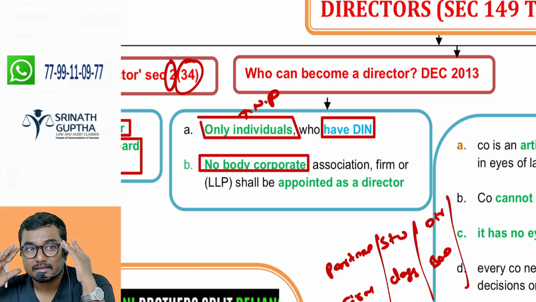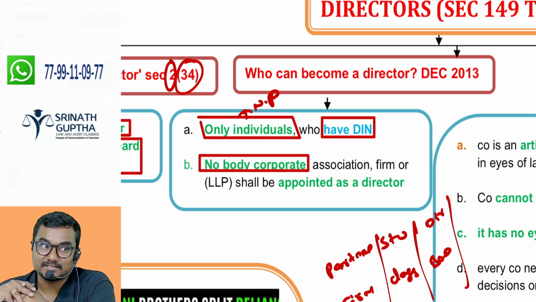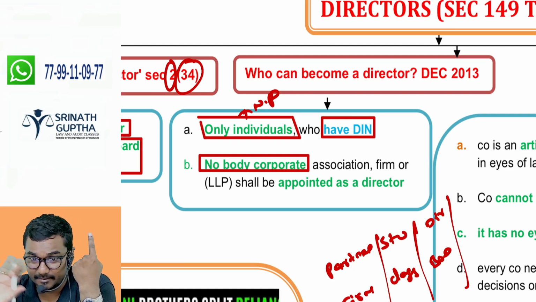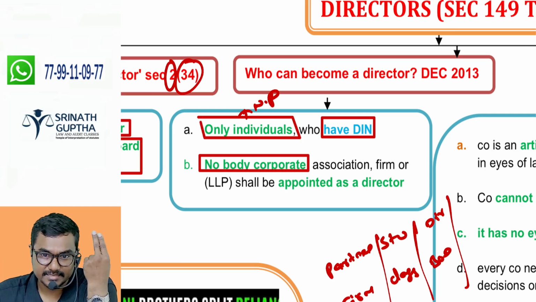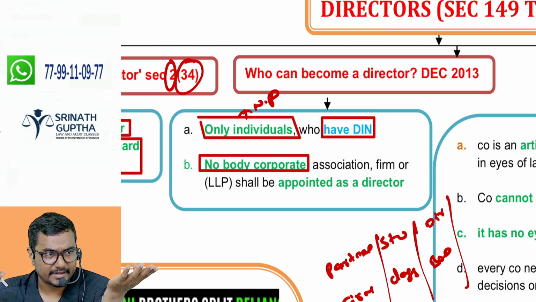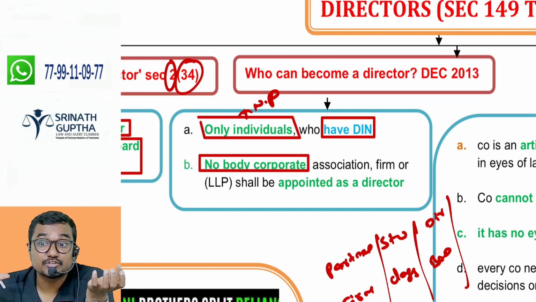Every body corporate is a company. False. TTD is there, na? Tirupati Tirumala Devasthanam. It's a body corporate, but not a company. GHMC is there, na? It's a body corporate. Indian cricket BCCI, yeah? It's a body corporate. Body corporate means artificial person.